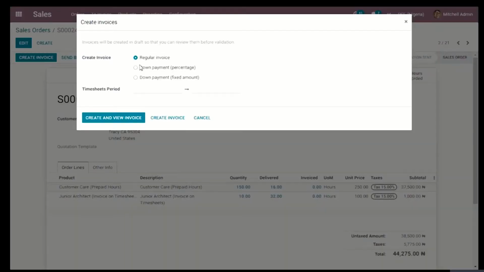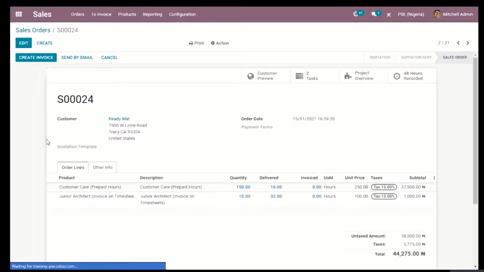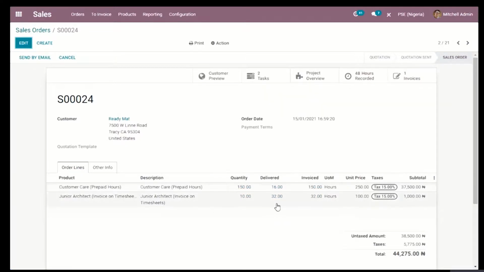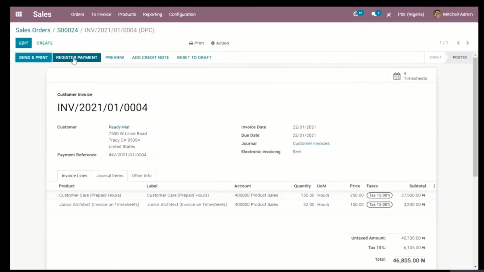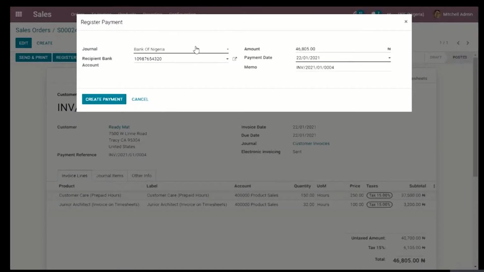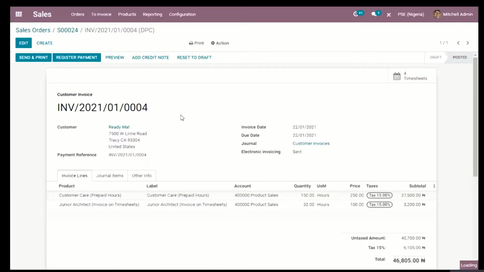The moment I create an invoice, it's going to take me to where I can receive my payment, and I can view the invoice from my sales order, then create a receipt, confirm these receipts, and decide to register the payment as well. This time I'll be receiving the payment, and I can decide to receive it by cash or bank. I can just decide to receive by bank and create payment, and it's also going to show in payments.